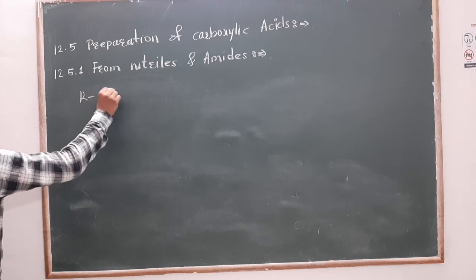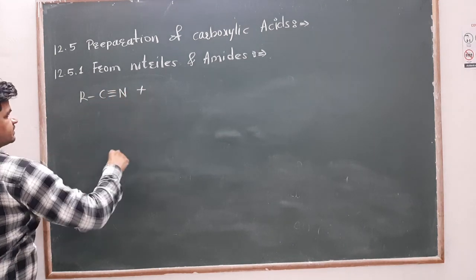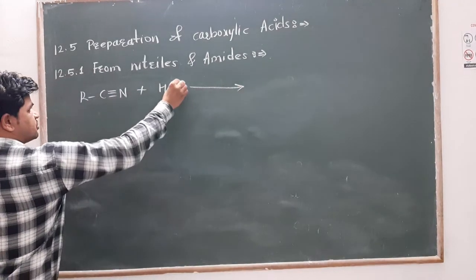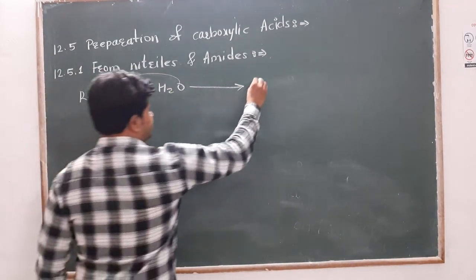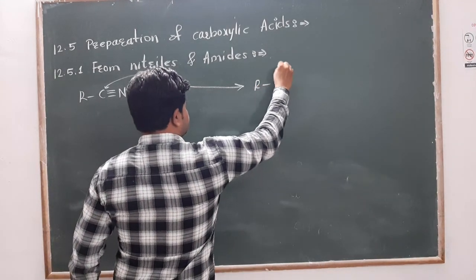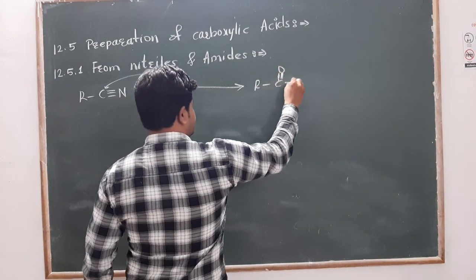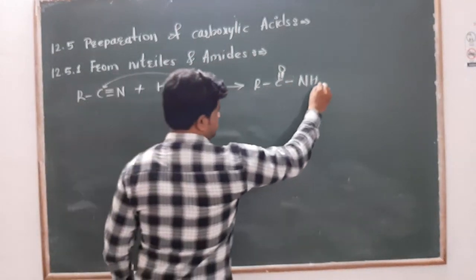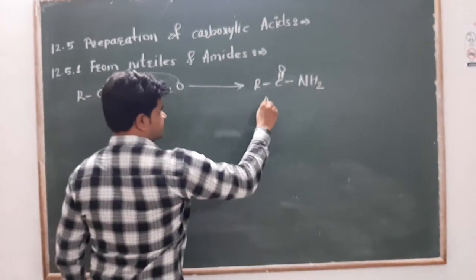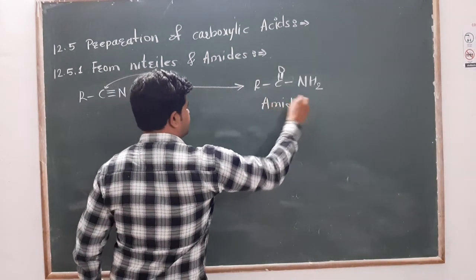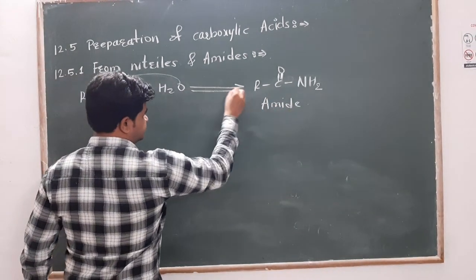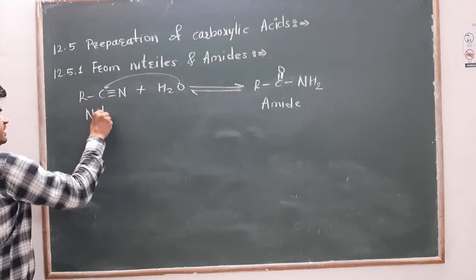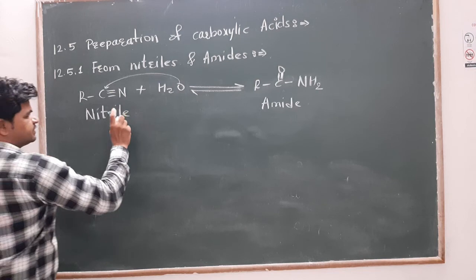Suppose we have nitriles, plus we add water into the nitrile. Then the oxygen will go on the carbon. This is carbonyl carbon formation, and the remaining nitrogen will acquire these hydrogens. This is an amide. If this is a reversible reaction, the amide can be converted into nitriles, and nitriles can be converted into amides.